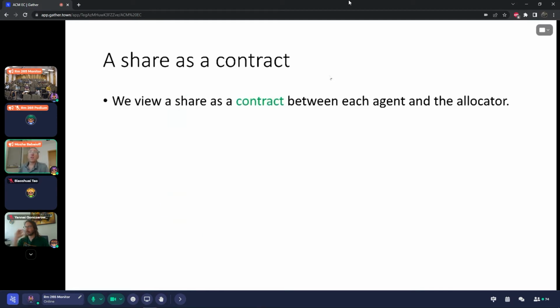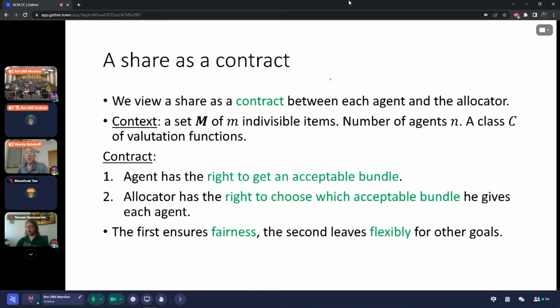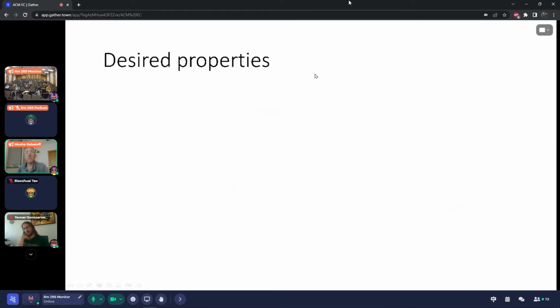So we view a share as kind of a contract between the agents and the allocator. The contract gives the agent the right to get an acceptable bundle, a bundle that gives her at least her share, while the allocator still has the flexibility, or the right, to choose which acceptable bundle he wants to give each agent. So the first property ensures that each agent has some fairness guarantee, while the second property ensures that the allocator still has some flexibility to achieve other goals.